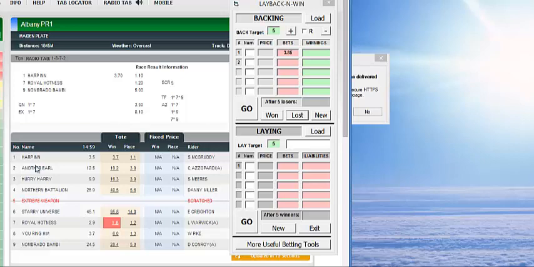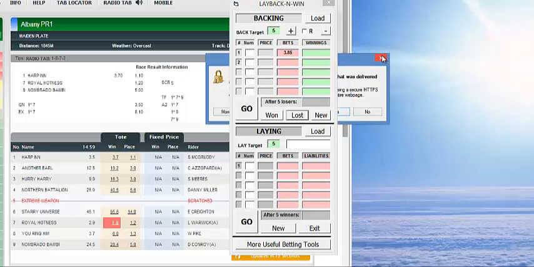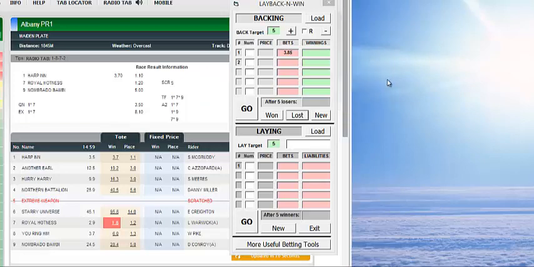So we'll come back to the next race, and then we'll call it quits after these races. Okay, back soon.